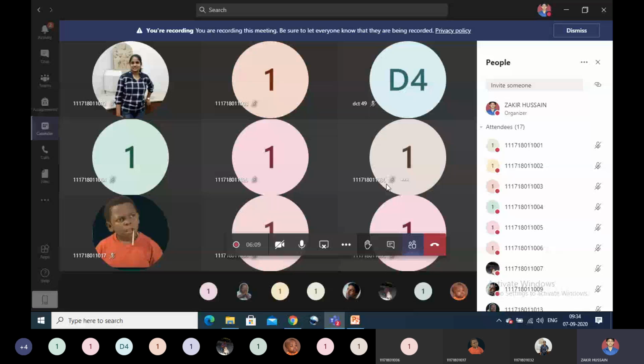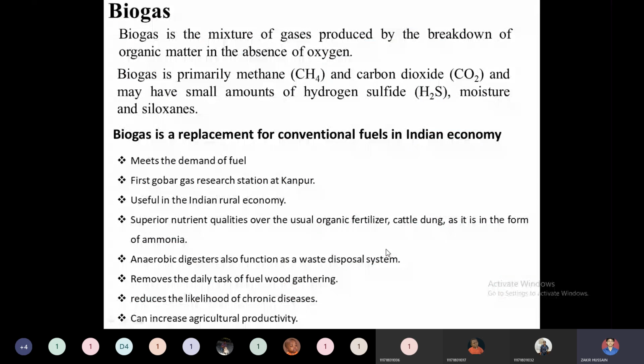Okay, today we are going to discuss biogas production. So, biogas. What is biogas? Biogas is nothing but a mixture of gases produced by the breakdown of organic matter in the absence of oxygen. So anaerobic conditions are required in order to produce biogas from organic matter. Any organic matter we can use.